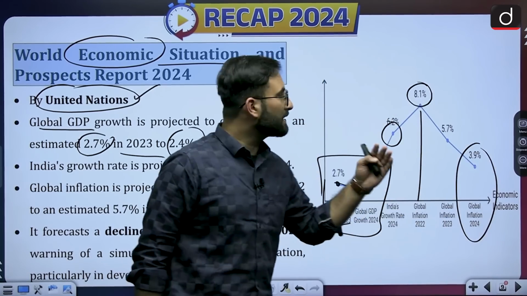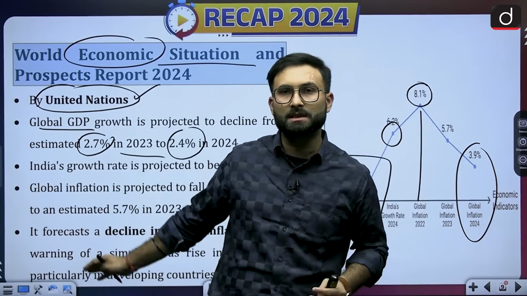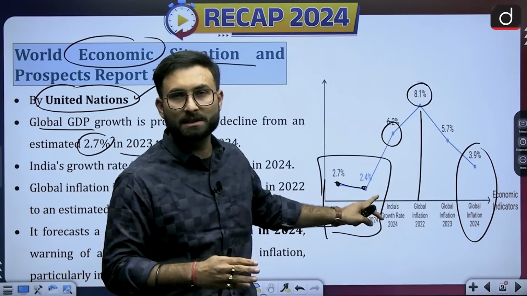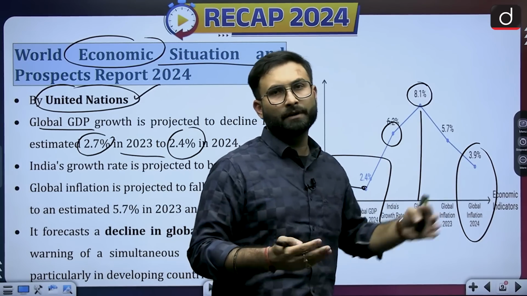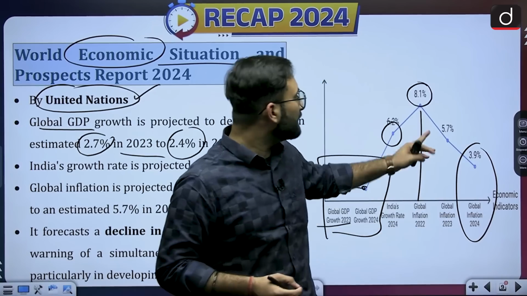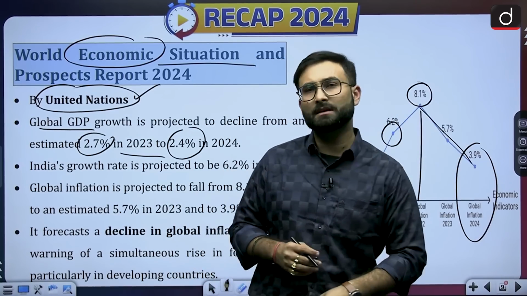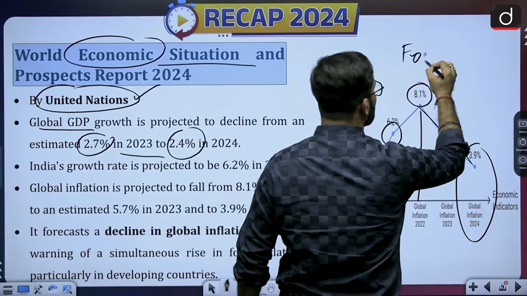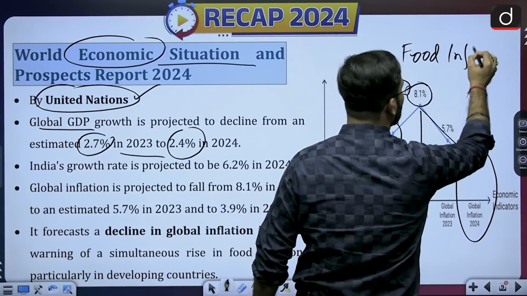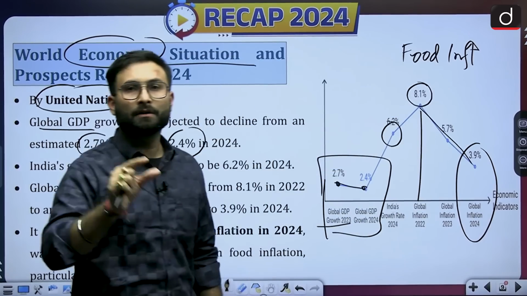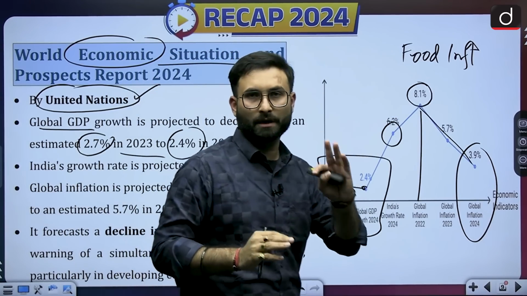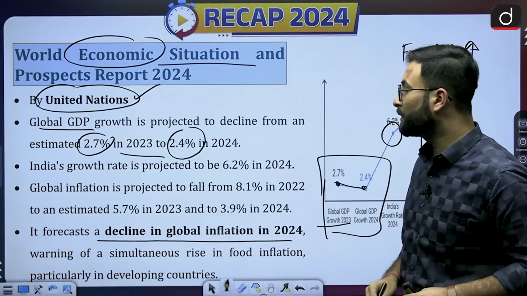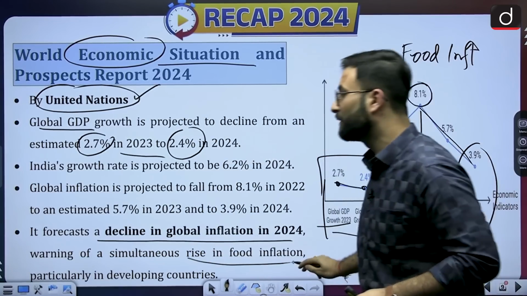Now we are saying that the inflation is declining. So this report says that when we are talking about GDP related prospects, there will be a decline in global GDP. India is doing fair enough. We will still be the fastest growing economy. Other than that, inflation will be declining, but there is a challenge related to food inflation. There are warnings that food inflation might rise. Though the overall inflation is declining, food inflation might rise. That is what has been written here. There is a forecast of a decline in global inflation in 2024, with a warning of a simultaneous rise in food inflation.